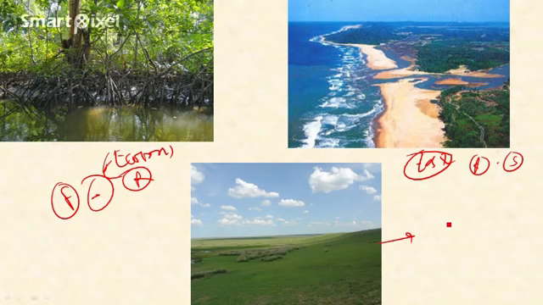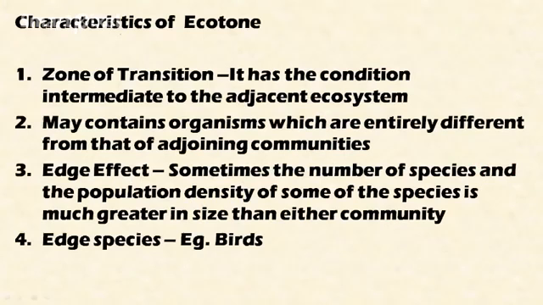And the third example is the grassland ecosystem, grassland ecotone. Okay, this is the zone of transition between the tropical forest ecosystem and the desert ecosystem. So this is the ecotone. Okay, what are the characteristics of ecotone? There are certain characteristics. These include, this is a zone of transition. It has conditions intermediate of the adjacent ecosystems. Okay, it has intermediate characteristics.